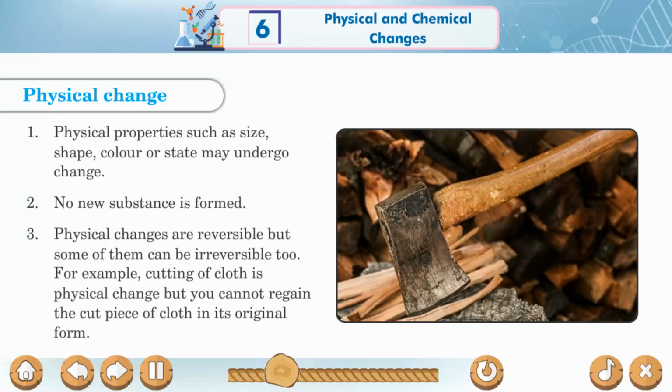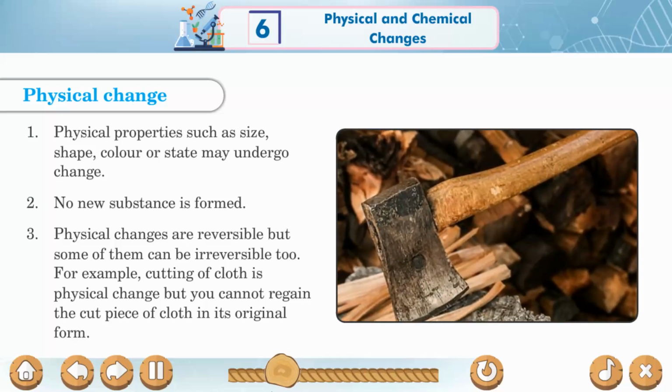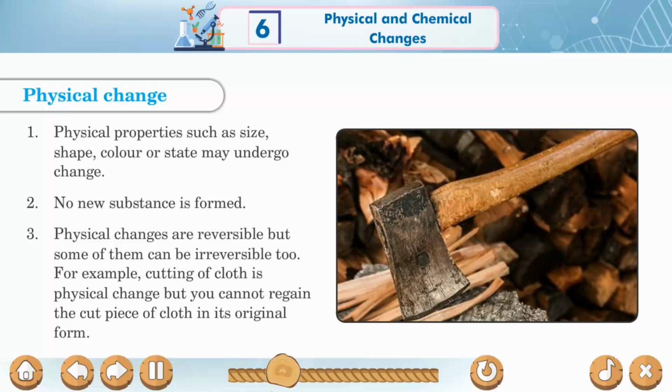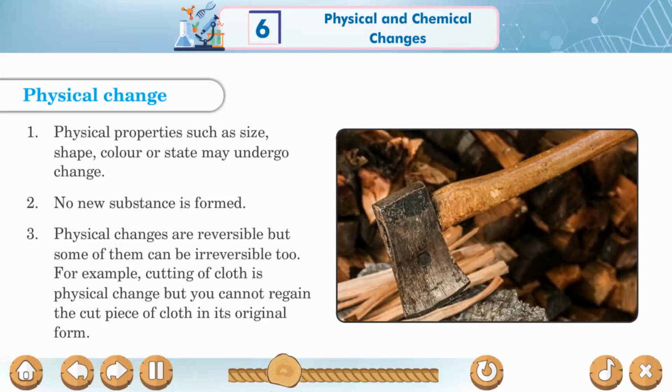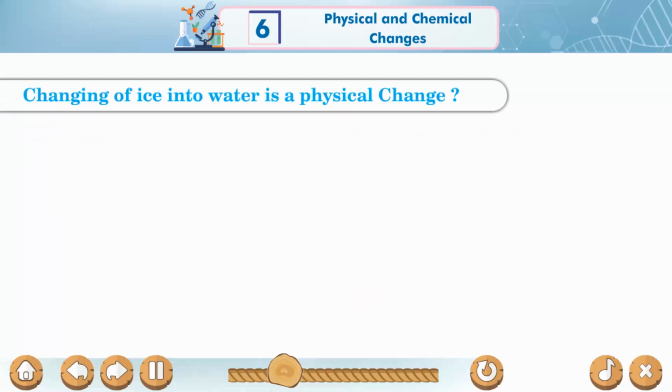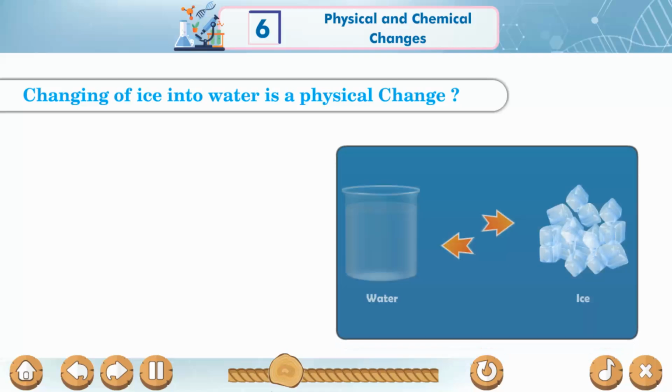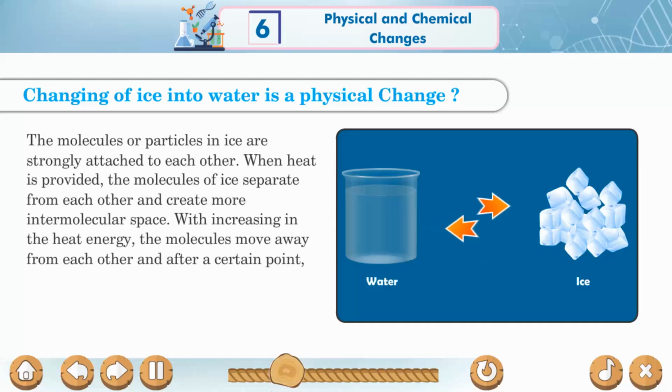For example, cutting of cloth is physical change, but you cannot regain the cut piece of cloth in its original form. Changing of ice into water is a physical change. The molecules or particles in ice are strongly attached to each other. When heat is provided, the molecules of ice separate from each other and create more intermolecular space.